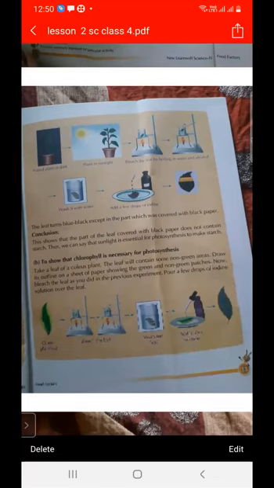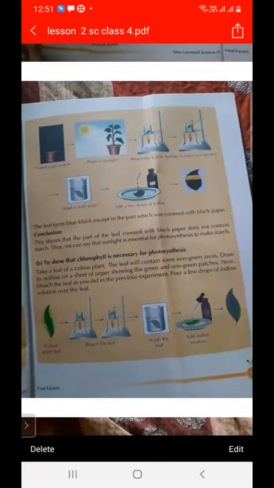When we keep this potted plant in the dark, and what do we mean by dark? The place where no sunlight exists is called dark. When we put this potted plant in the dark, take its leaf, and boil it in water and then in alcohol, the green color disappears.